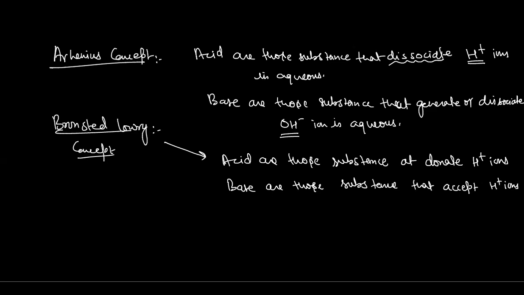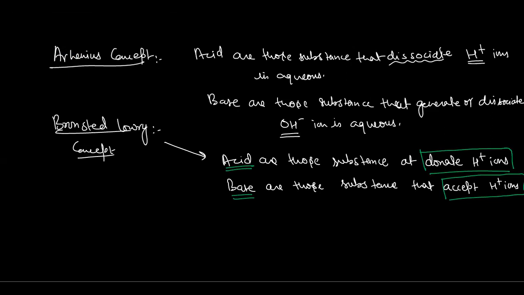We need to understand these two concepts first in detail, what this statement means. Bases accept the H plus ion and acids donate the H plus ions according to the Bronsted-Lowry concept. So first let me explain with questions.